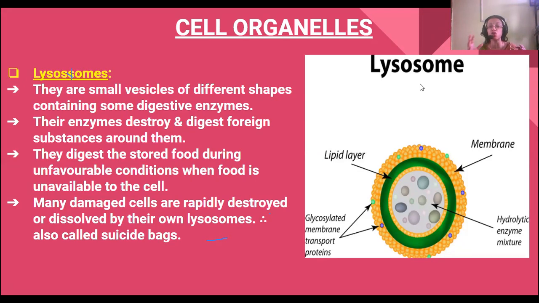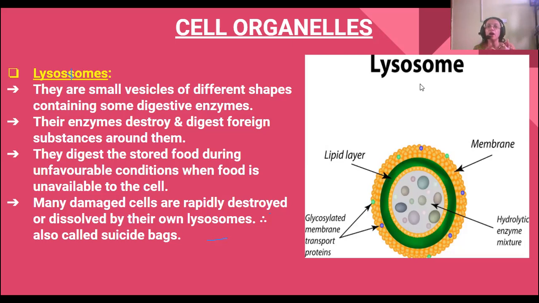These enzymes destroy and digest foreign substances around them. Any foreign substances which come around the lysosomes, they will destroy and digest. They digest the stored food during unfavorable conditions when food is unavailable to the cell. Many damaged cells are rapidly destroyed or dissolved by their own lysosomes. That's why they are known as suicide bags. What are lysosomes? They are small vesicles of different shapes which contain digestive enzymes.